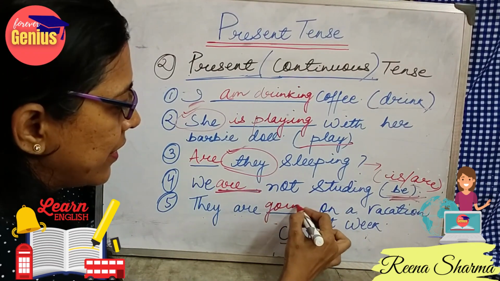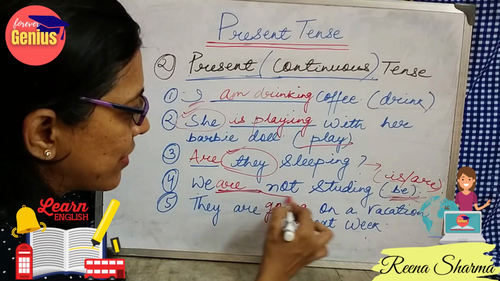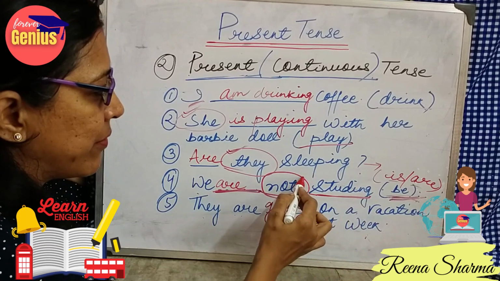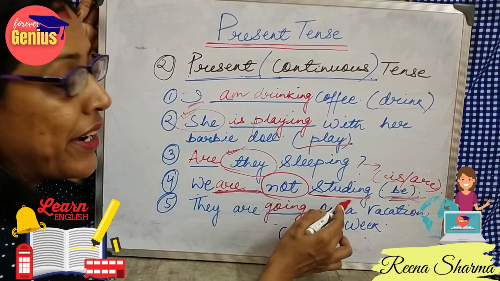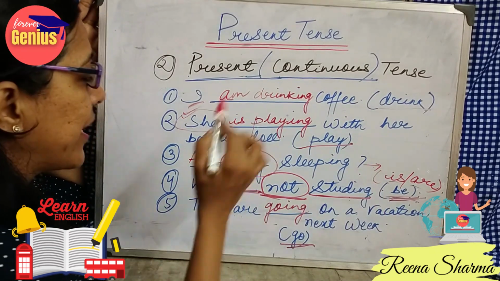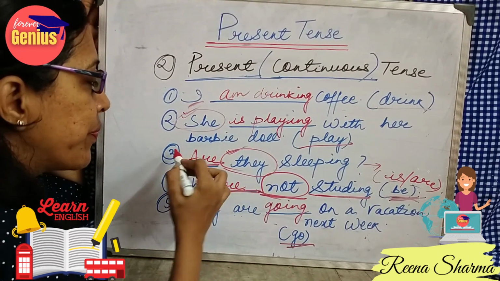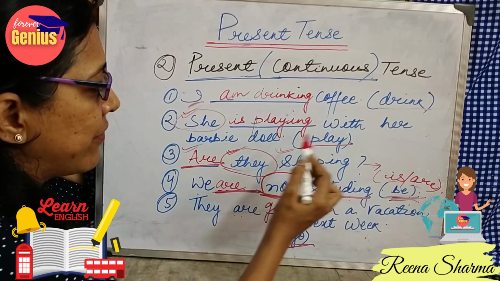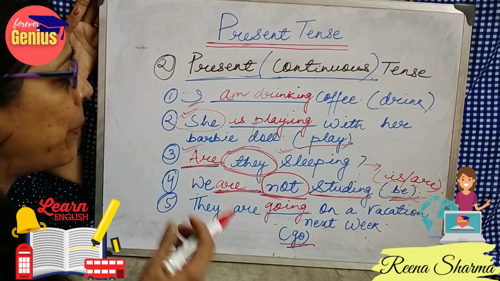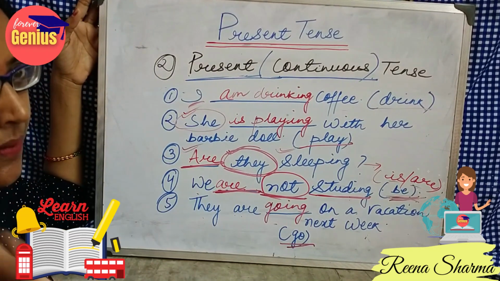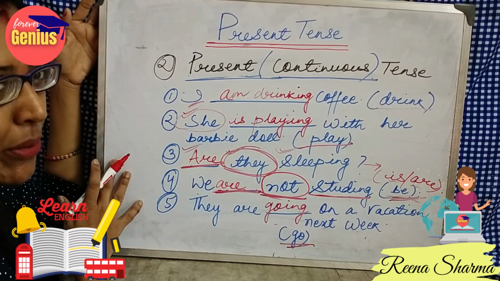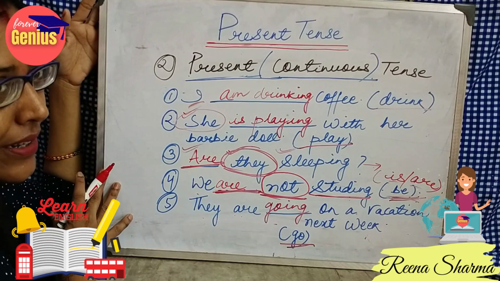So going. See, in this case also when it is not a negative sentence, the helping verb and the main verb are not written together. In between them, not is written. In case of interrogative sentence, also the helping verb and the main verb, in between that subject is written. So these are the simple points which if we keep in our mind or we just understand it, then tense will become very easy for us to understand and write.